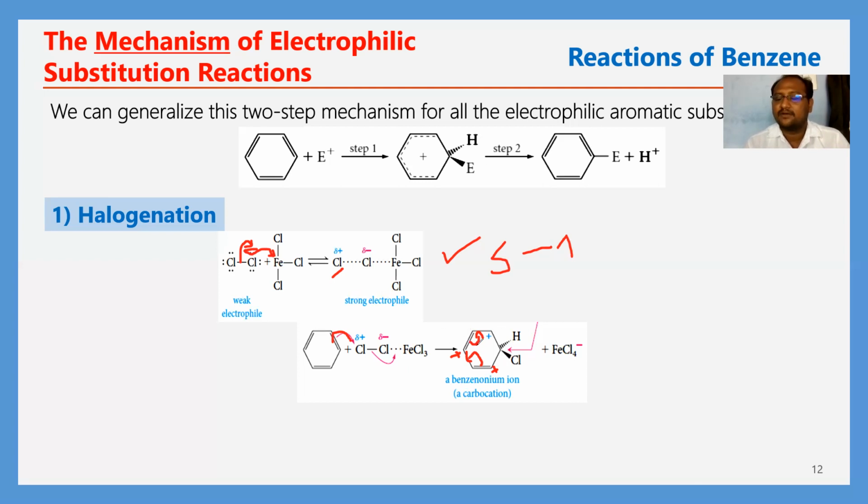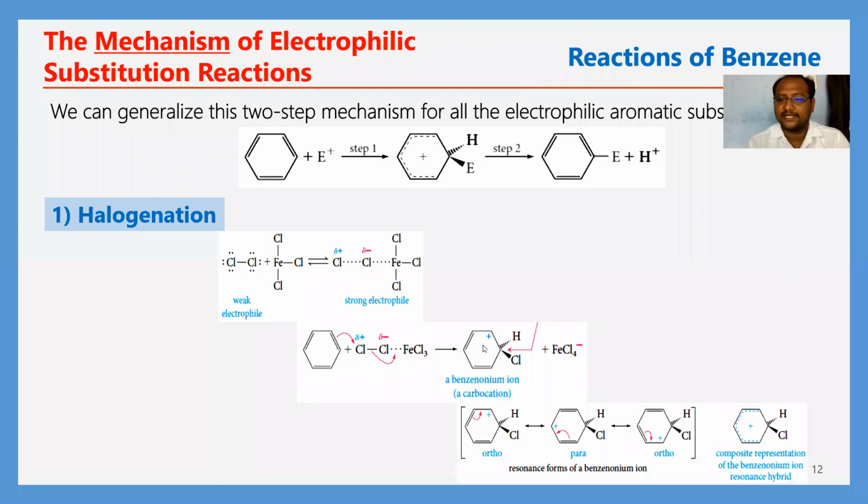By this we will get 3 resonance structures. Those are the more contributing structures for the benzene nucleus. See here, these are the resonating structures, as I showed just a few minutes ago.